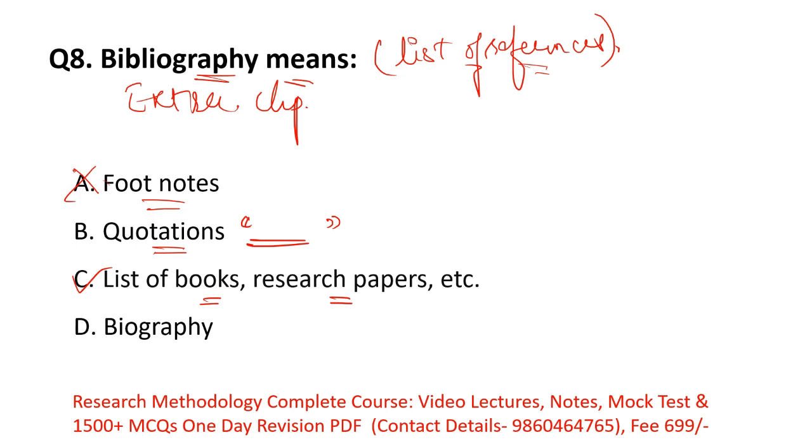So option B is also incorrect. And option D, biography. As you all know, a biography is usually a written history of a person's life, so option D is also incorrect. For this question, option C is the right answer.